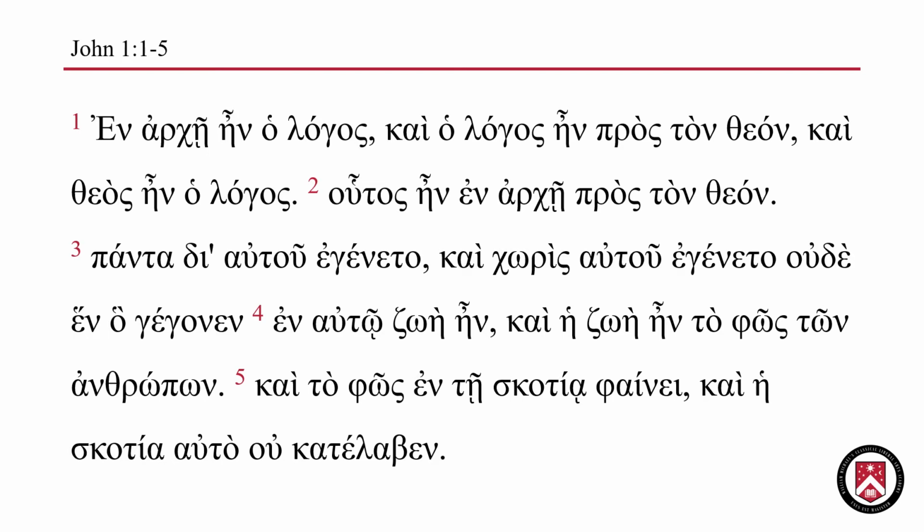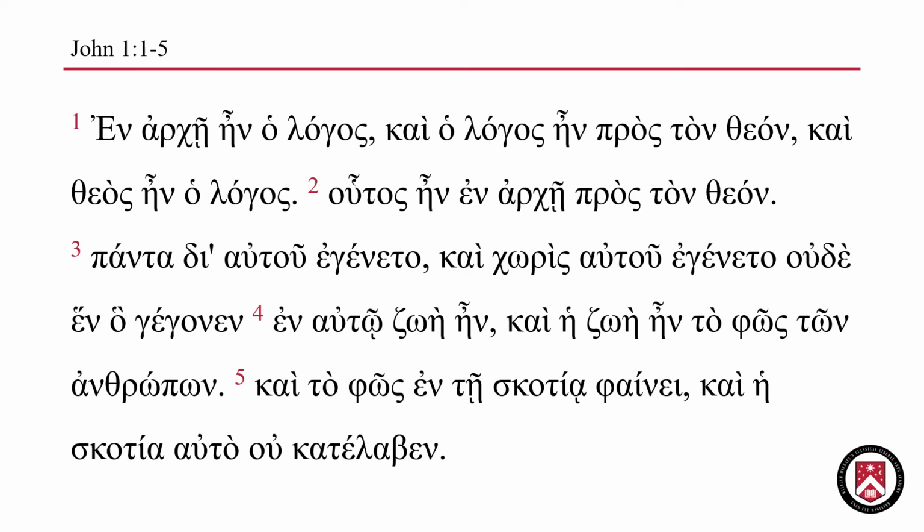In verse 3, we read, Panta di autou egeneto. Panta means all things. Di with an apostrophe is a shortened form of the preposition dia. Dia means through. Di autou means through him. And egeneto means was made, or were made. All things through him were made.